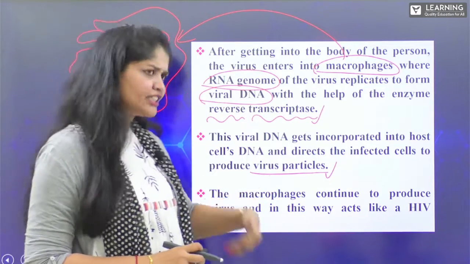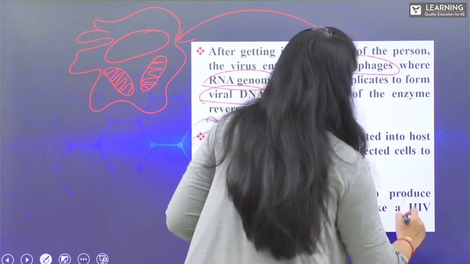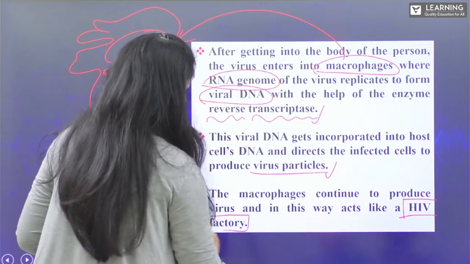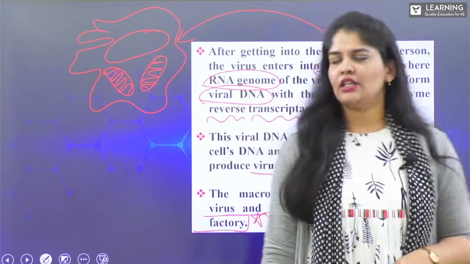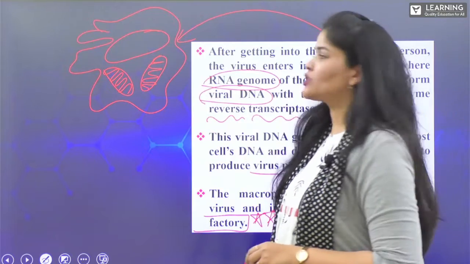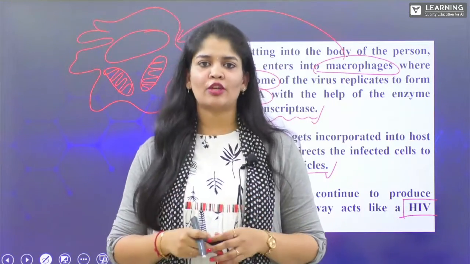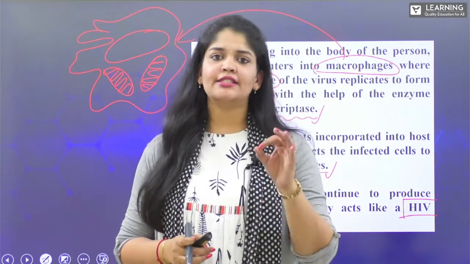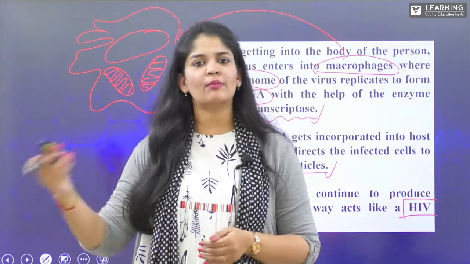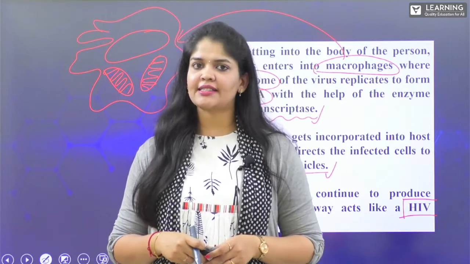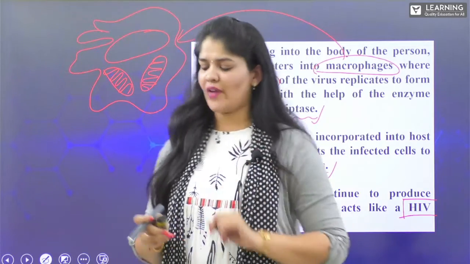These macrophages continue to produce more and more HIV viruses, and in this way it is acting as an HIV factory. This is very, very important, how the macrophages act as an HIV factory. So, the cells which act as HIV factories are macrophages. Once the virus enters into the macrophages, it releases its viral genome, which gets incorporated with the host genome, thereby producing more and more viruses. Therefore, we consider macrophages as HIV factories.